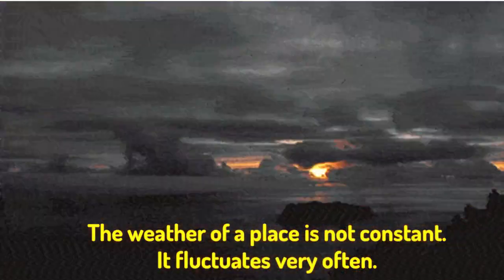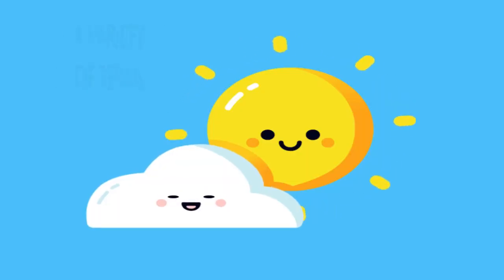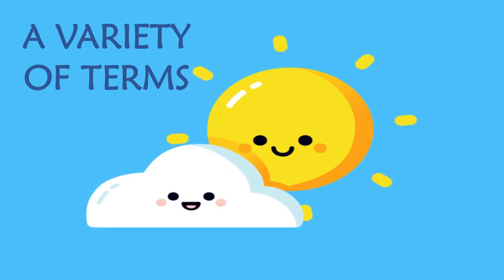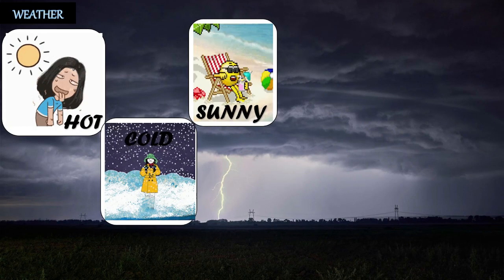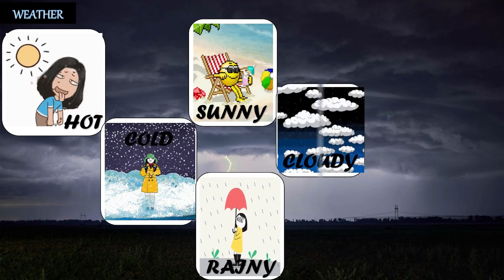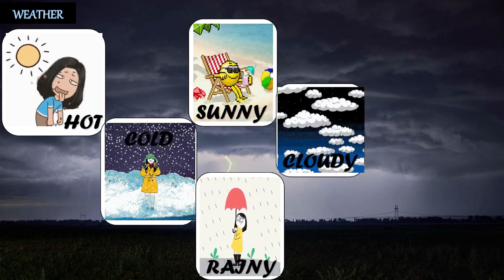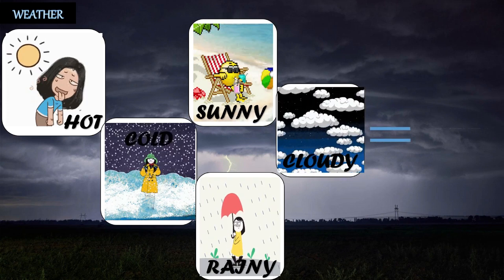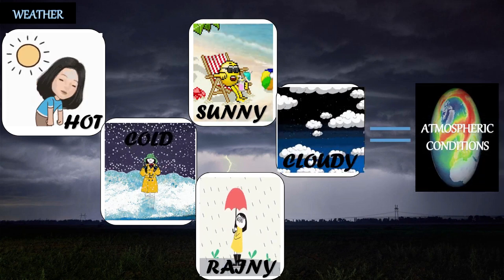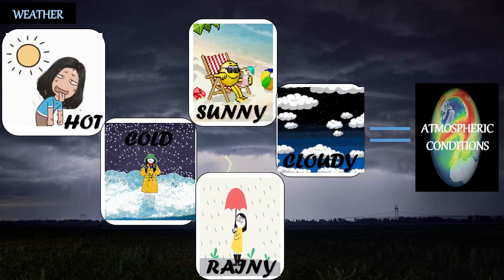Every day we use a variety of terms such as hot, cold, sunny, rainy, cloudy, etc. to describe weather conditions. Actually, these terms explain the atmospheric conditions. Now let us know on what the weather conditions of a place depend.